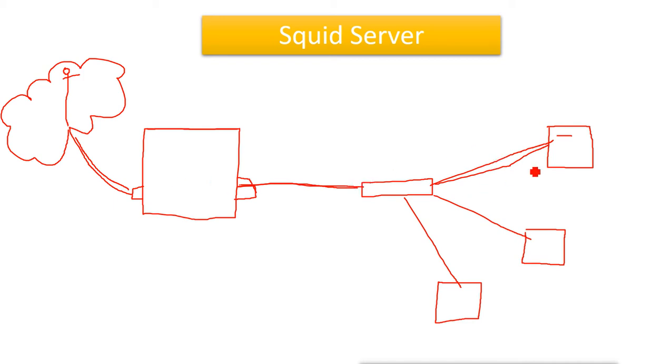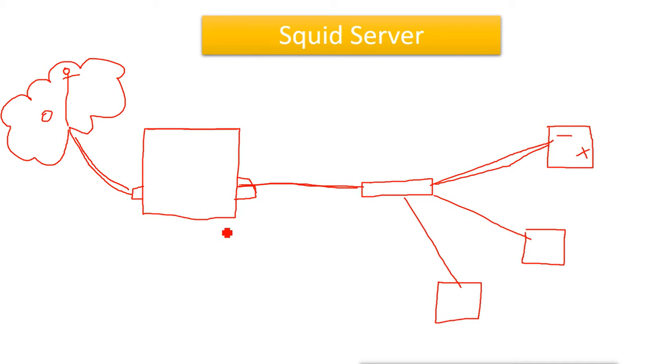If this IP address is not allowed, then this client will not be able to access the internet. And if we decide that certain websites from the internet should not work in our network, those websites will also not work. We can configure that here in our proxy server.